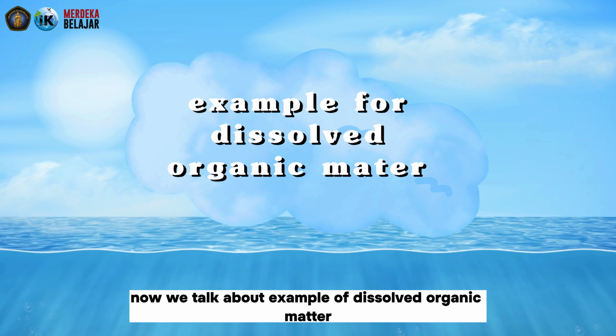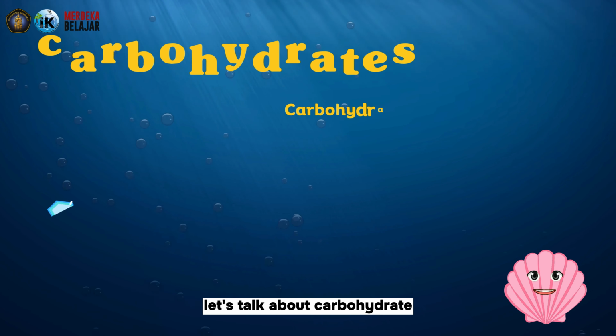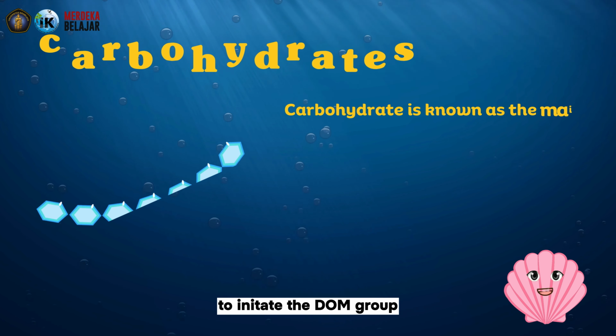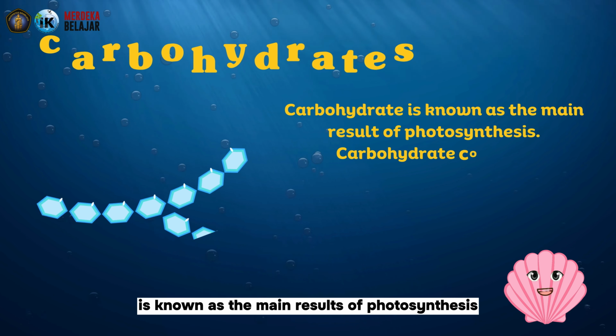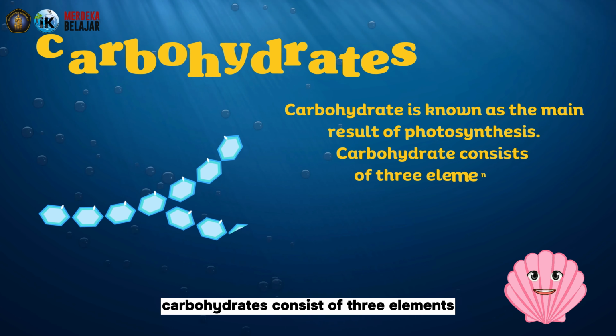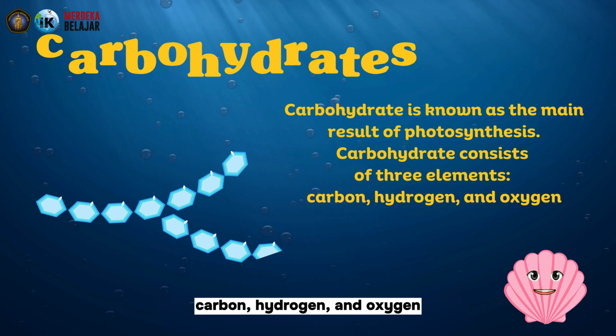Now we talk about examples of dissolved organic matter. Let's talk about carbohydrate to initiate the DOM group. Carbohydrate is known as the main result of photosynthesis. Carbohydrates consist of three elements: carbon, hydrogen, and oxygen.